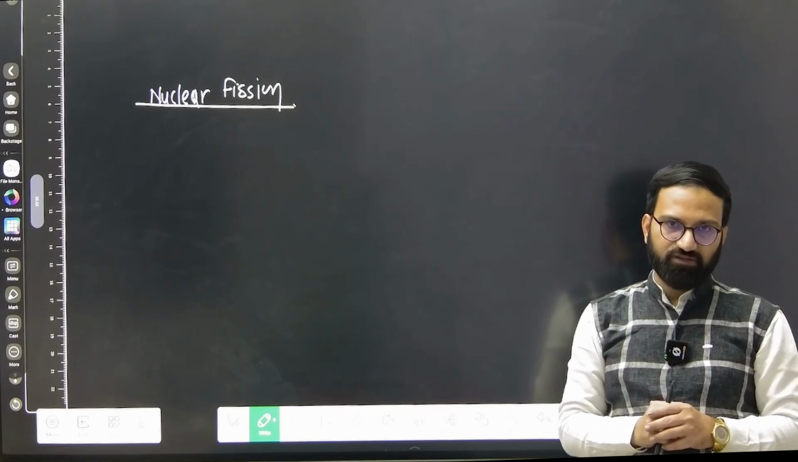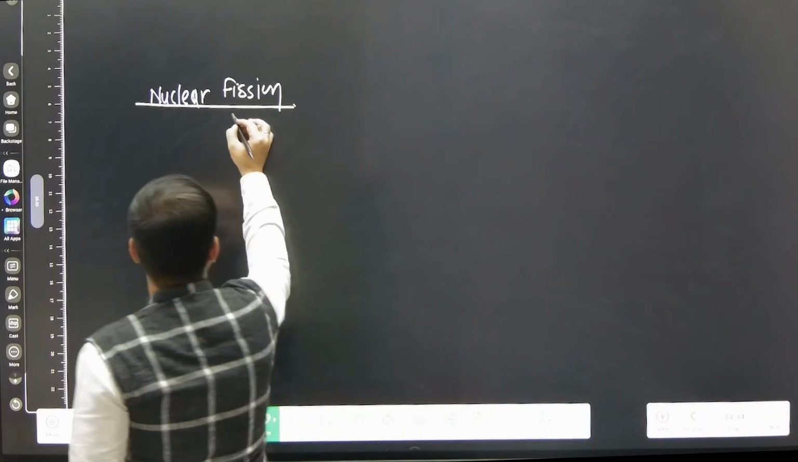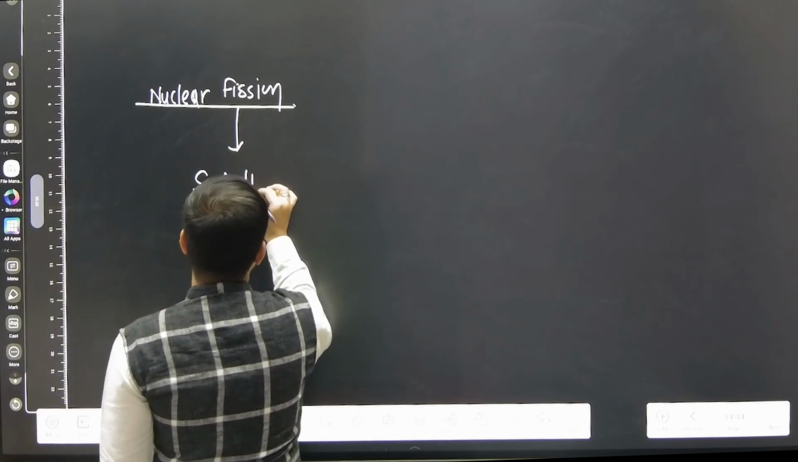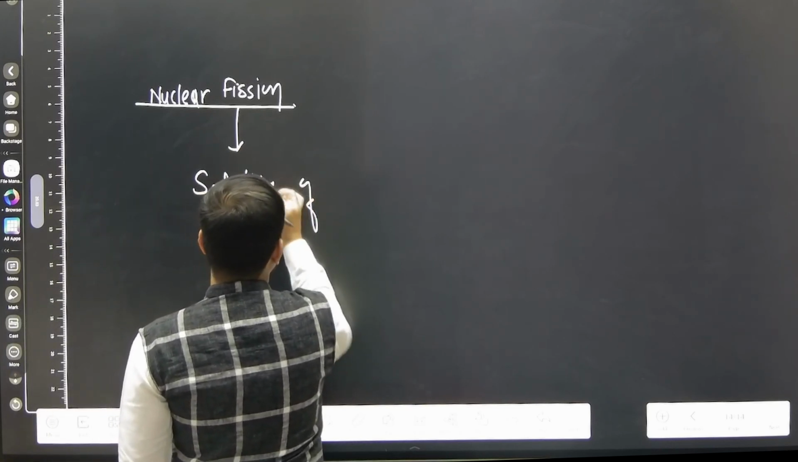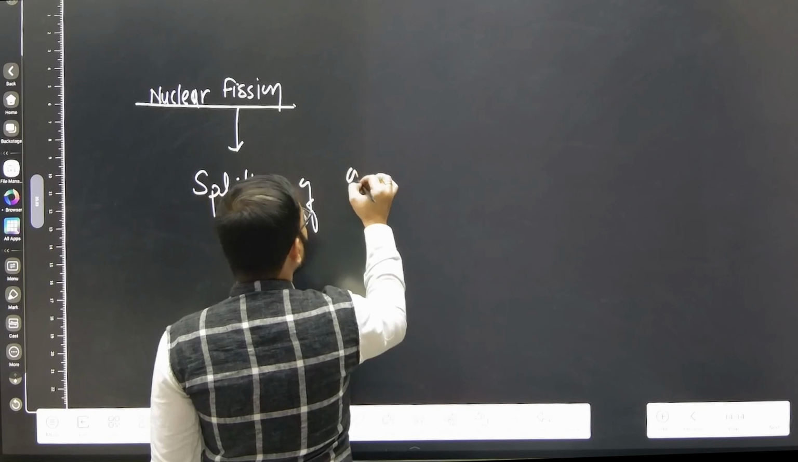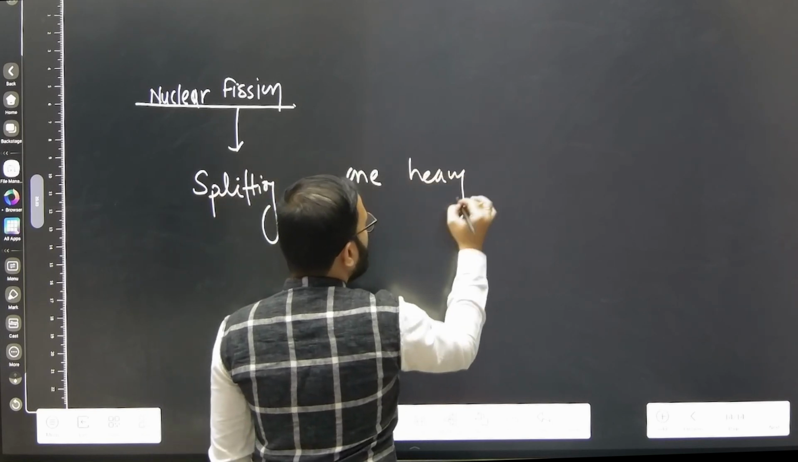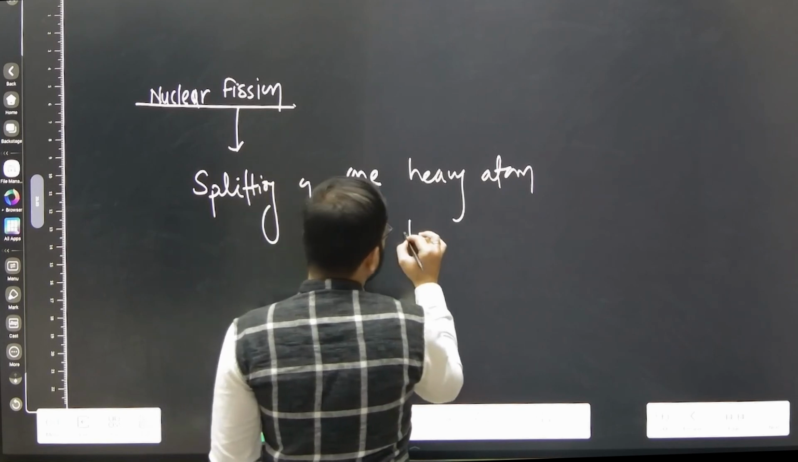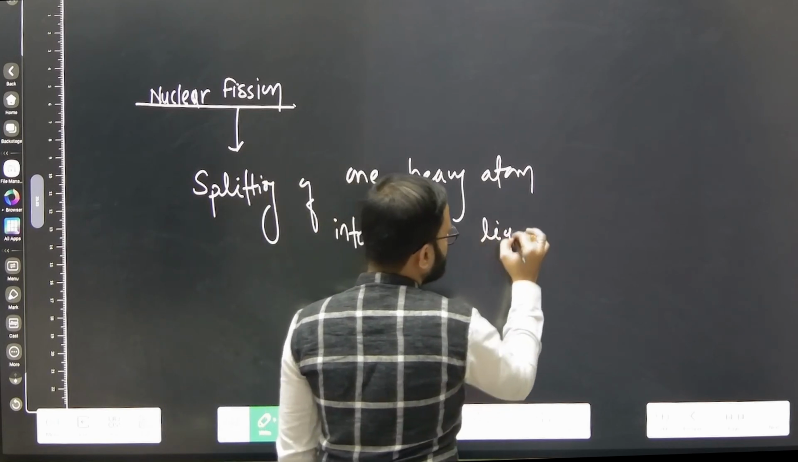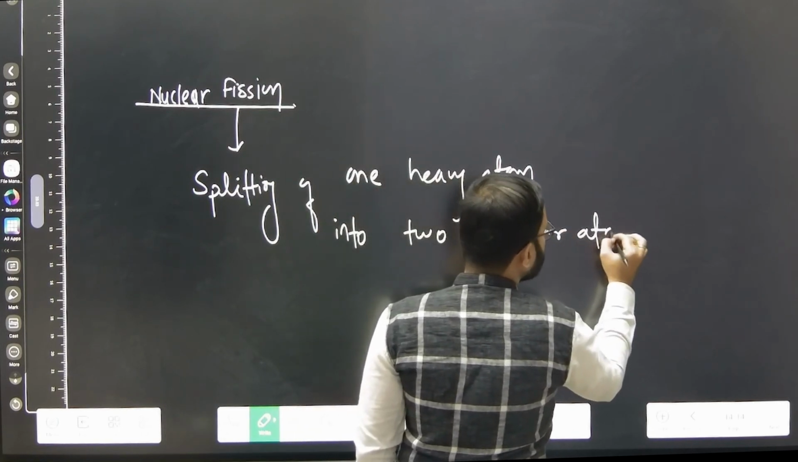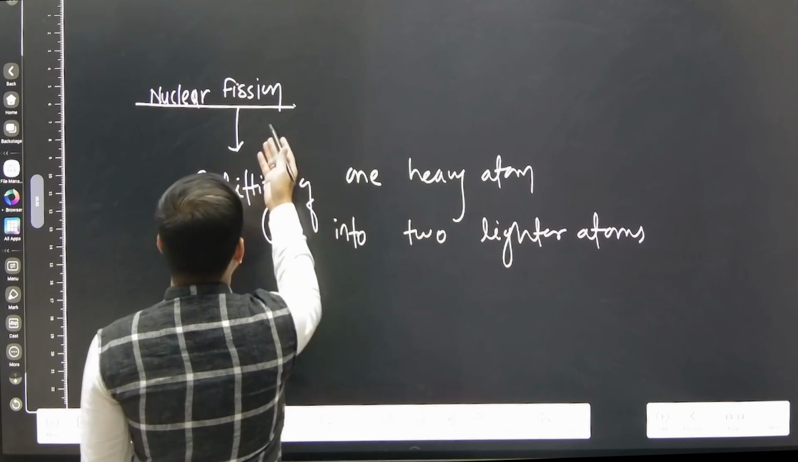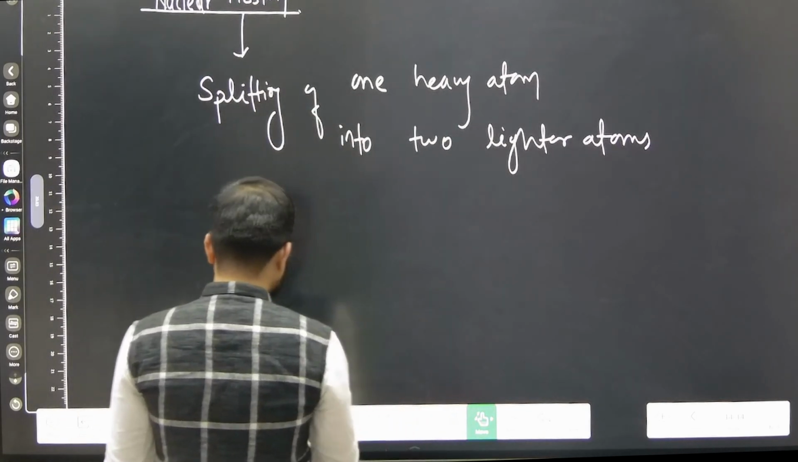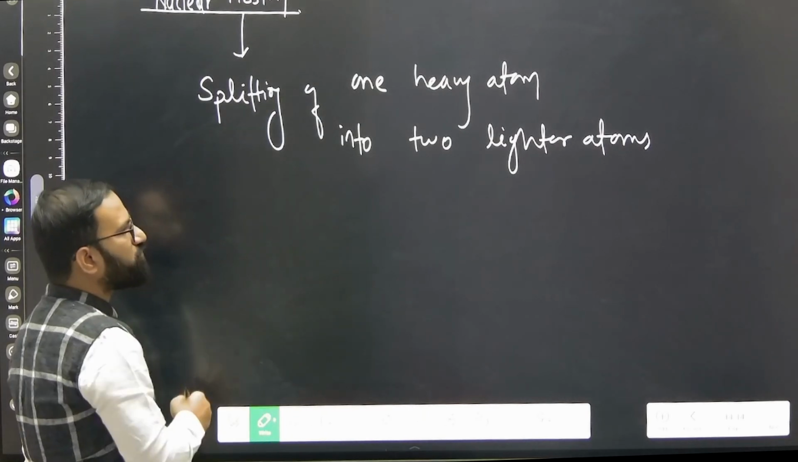Nuclear fission reaction. So what is nuclear fission reaction? Here is the splitting of one heavy atom into two lighter atoms. This process is called nuclear fission reaction. I am giving you one example here so that you are able to understand. Splitting of one heavy atom into two lighter atoms.